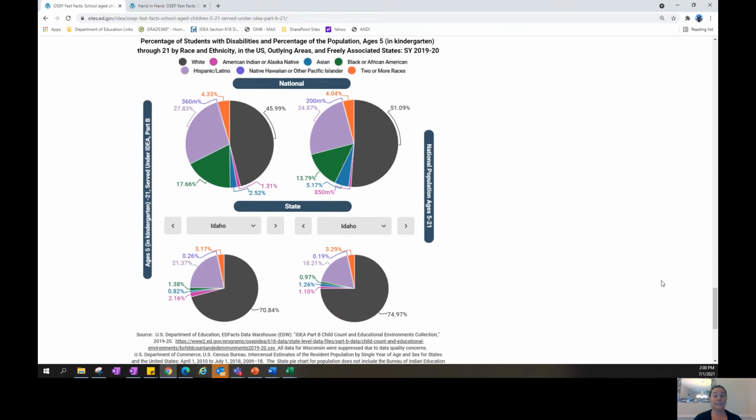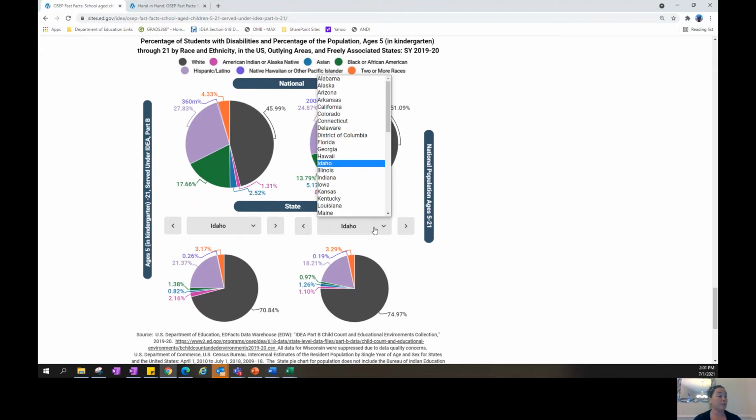And finally, these last few pie charts look at the percentage of students with disabilities and the percentage of the population, ages 5 in kindergarten through 21, by race and ethnicity. And again, you can use the drop-down options to look at the specific states in comparison with the national numbers.